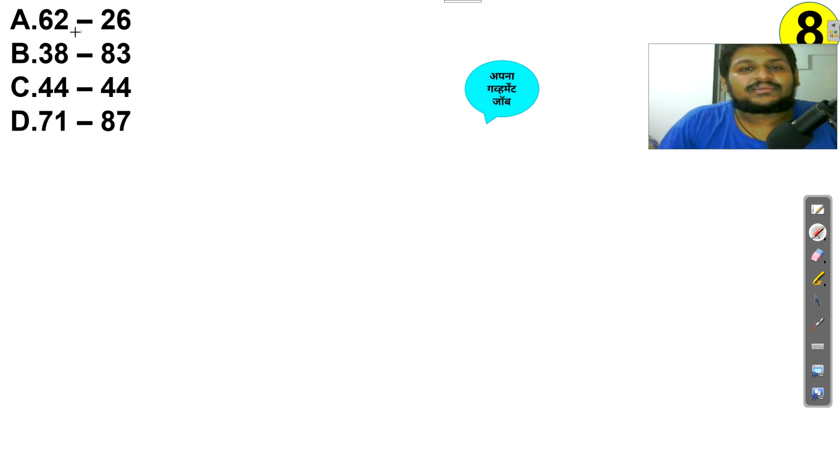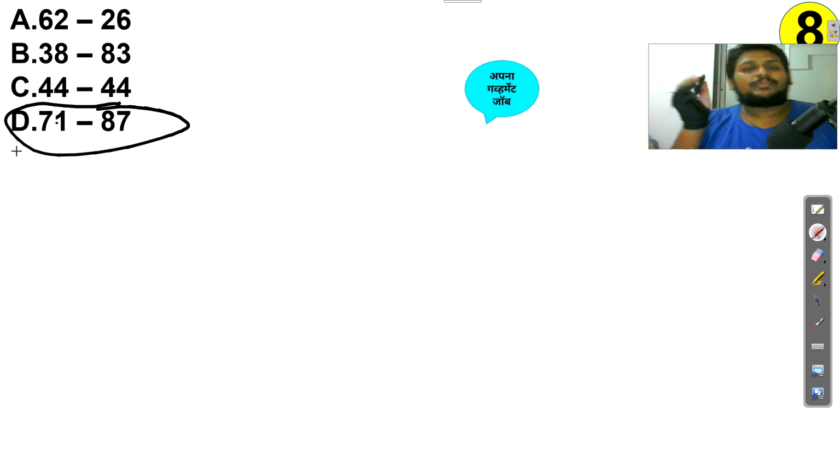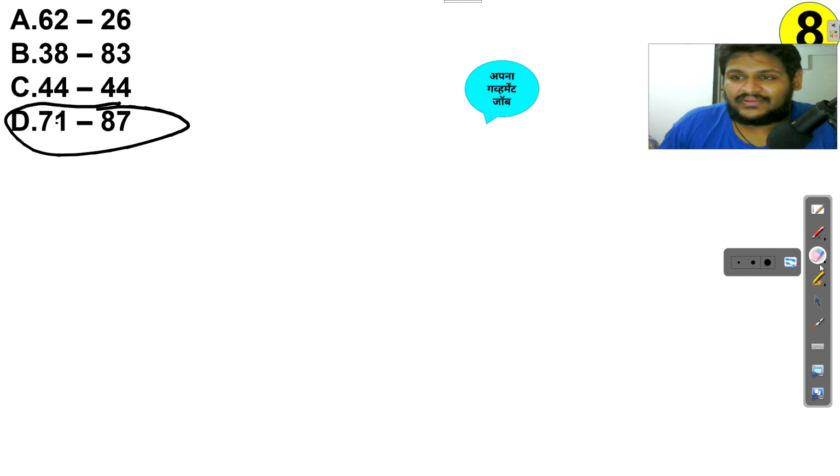62, 26. Okay, 38, 83, 44, 44, 71, 87. Now by observation only I can see 62, then the digits reversed give 26, 38 becomes 83, 44 becomes 44. So the answer is this directly. By observation, sometimes we can get the answer in seconds. Definitely it depends on your practice. Don't forget this.